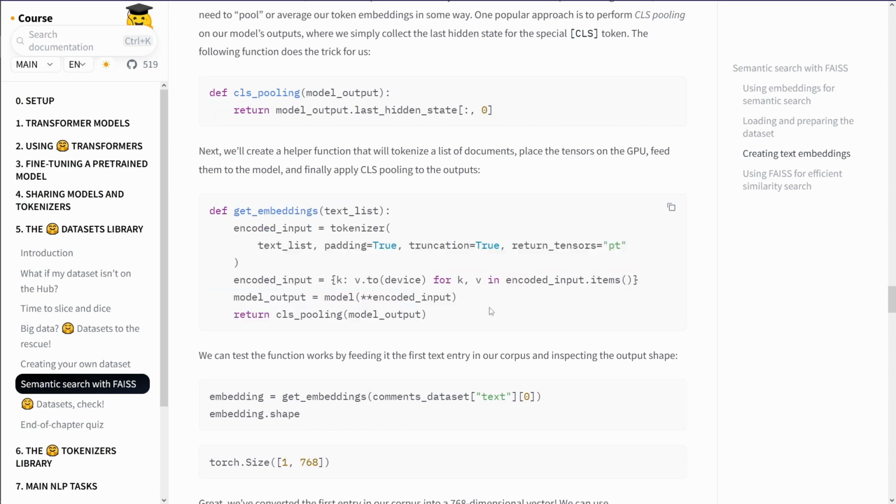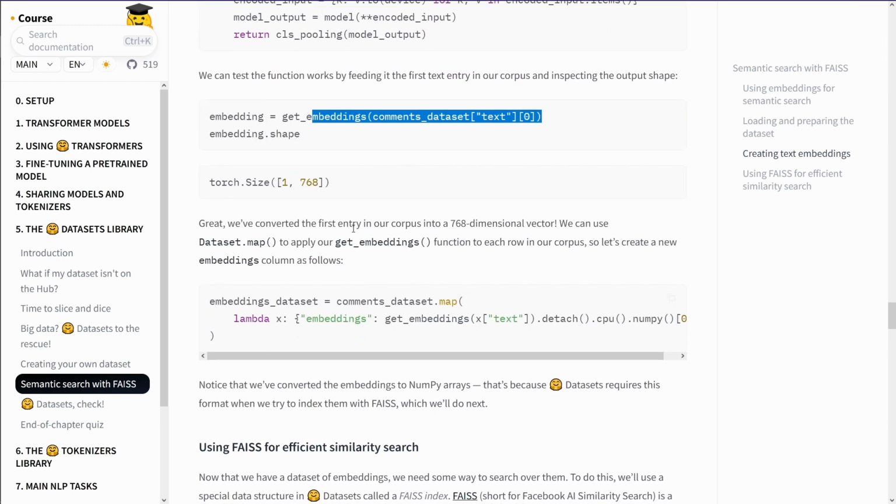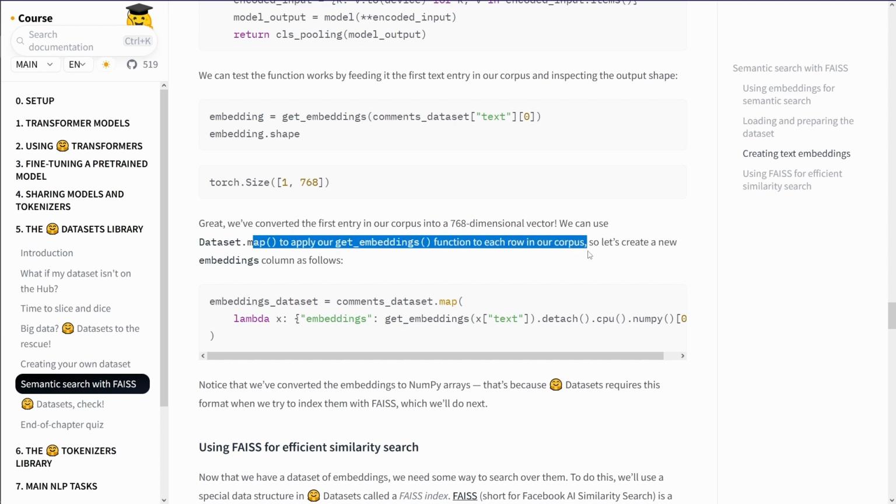Embedding is clear. As always, I have 100 videos on this. Get embeddings, yes. Size definition, convert the first entry to a 768-dimensional vector. Yes, we know this. And we use a map function to apply our getEmbedding function to each row in our corpus. Okay, so we have the map function, no lambda.